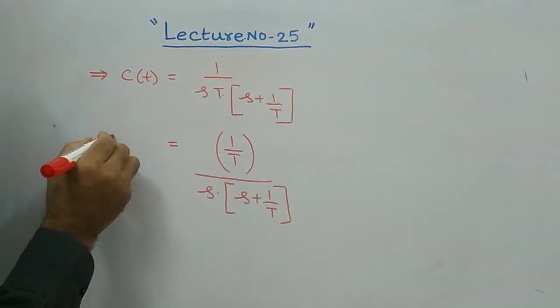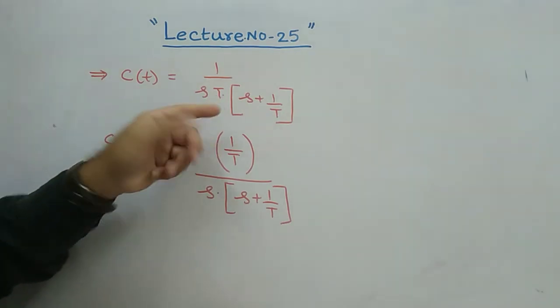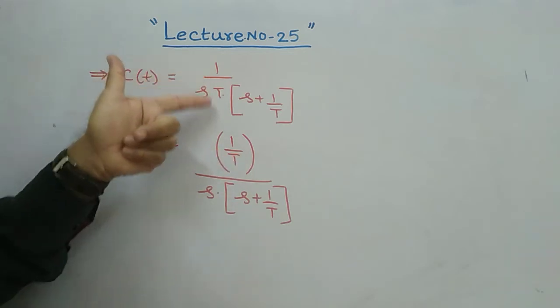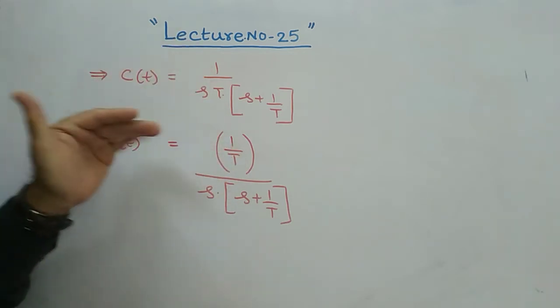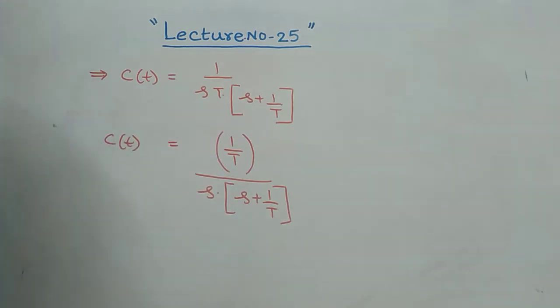Clear? Can I write like this? This 1 by t is there, no? This t I have just written in the numerator part like 1 by t. No problem, you can write like this. Then 1 by t will be there over s into s plus 1 by t in the denominator. Now you use your partial fraction method.